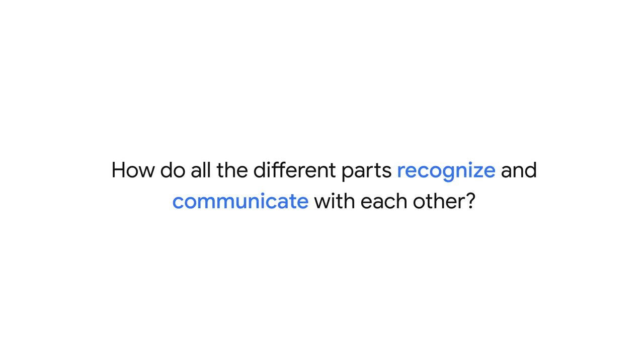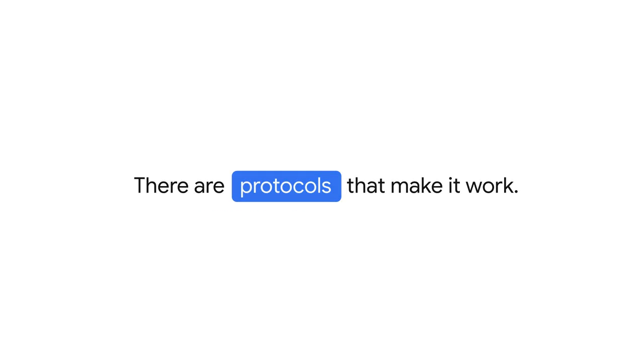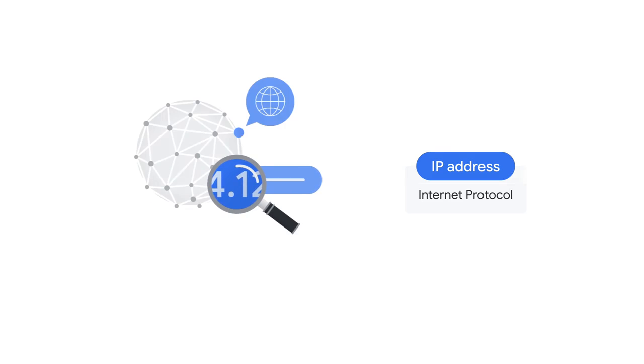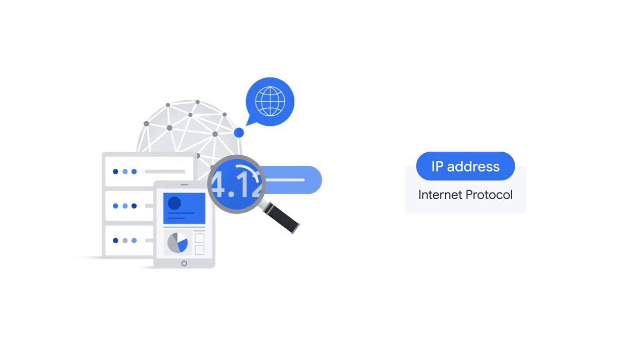Within this vast global network, how do all the different parts recognize and communicate with each other? There are protocols that make it work. Let's start with an IP address. The IP stands for Internet Protocol, and this address is a series of numbers that can identify a network or the location of a particular device on a network.